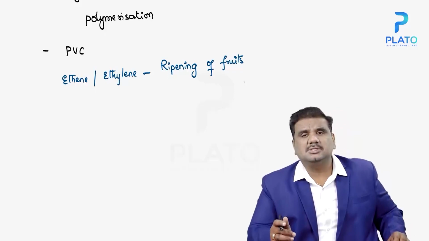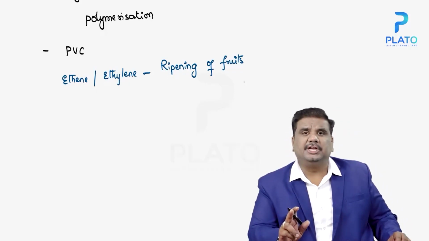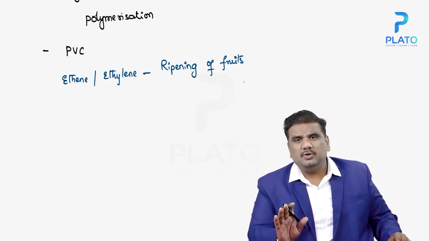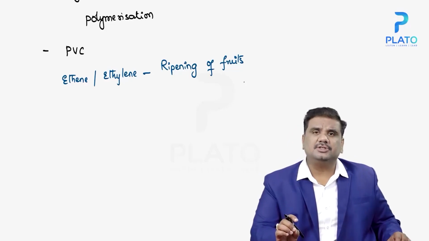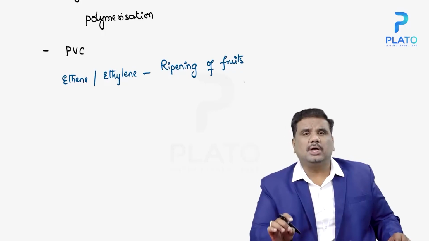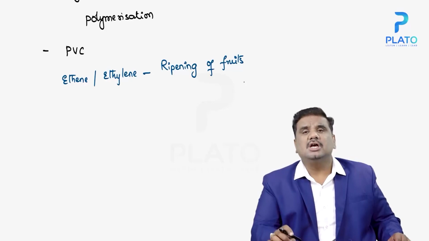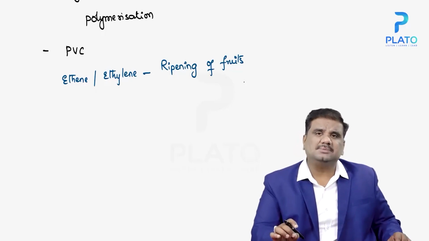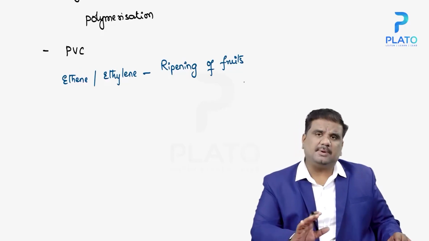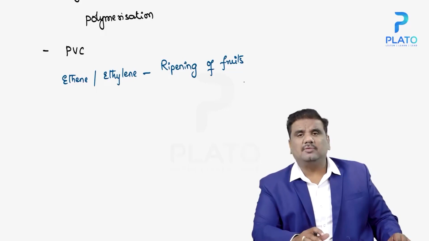Now we have already discussed this thing, ripening of fruits. Ripening of fruits is a permanent change. It is an example of a chemical change. And we know that chemical changes are permanent in nature. Once the color of the fruit changes from green to yellow, it is a permanent change. In the case of chemical changes, you find a change in the mass of the substance. You find a change which is permanent in nature and cannot be reversed at any point of time. So ethene or ethylene is used in the ripening of fruits.